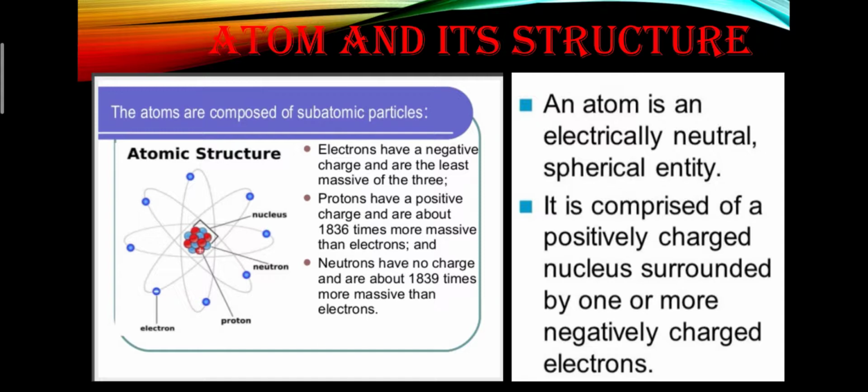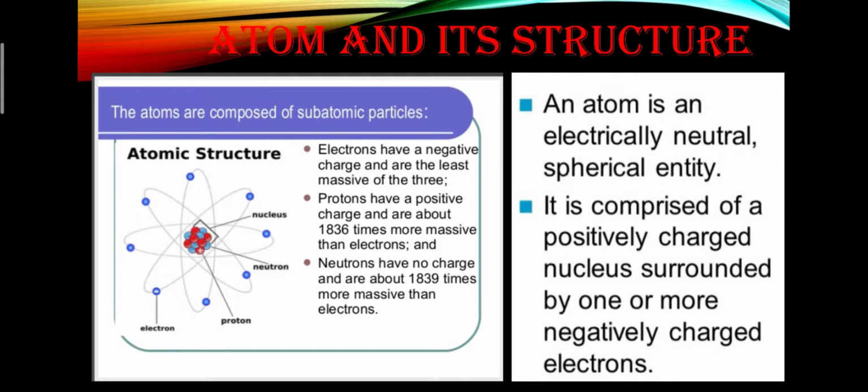Protons and neutrons have mass, and almost all the mass of an atom is because of protons and neutrons. Electron is considered as massless. Protons have a positive charge and are about 1836 times more massive than an electron. This mass is found by comparing the proton and electron with the hydrogen atom of the hydrogen element.